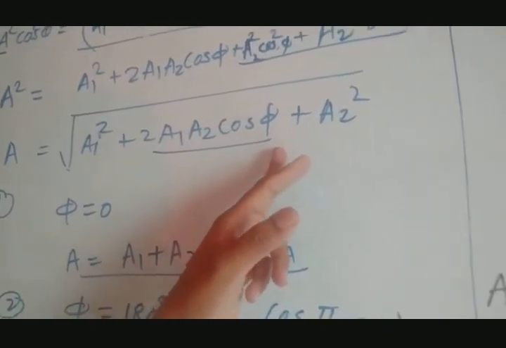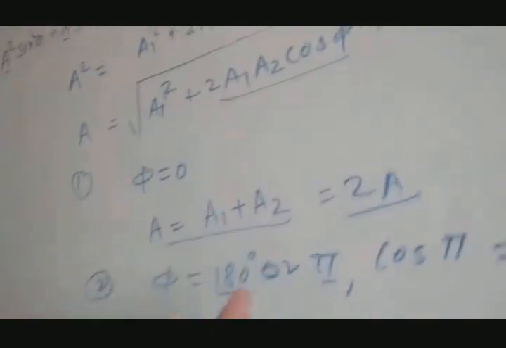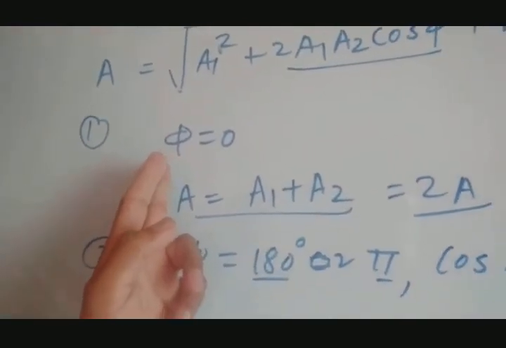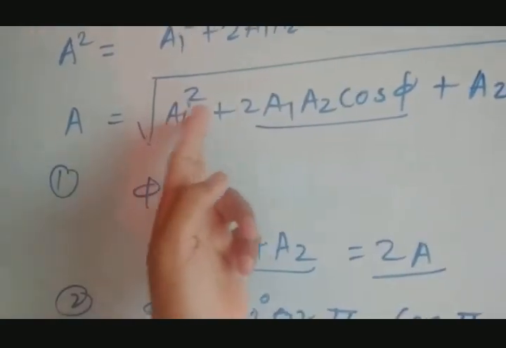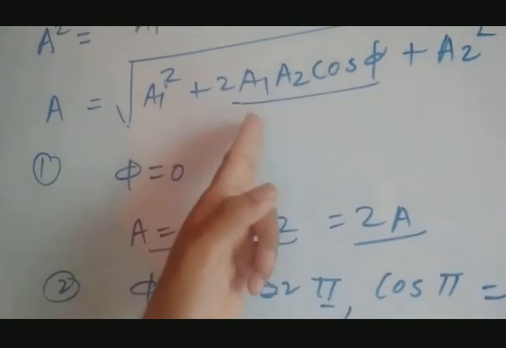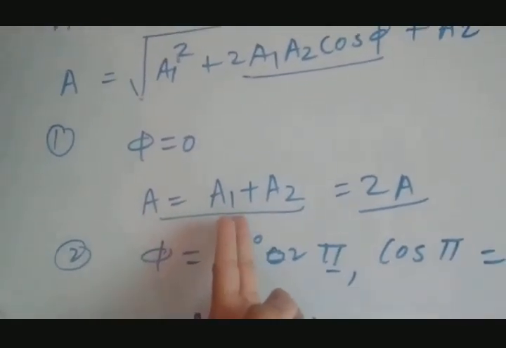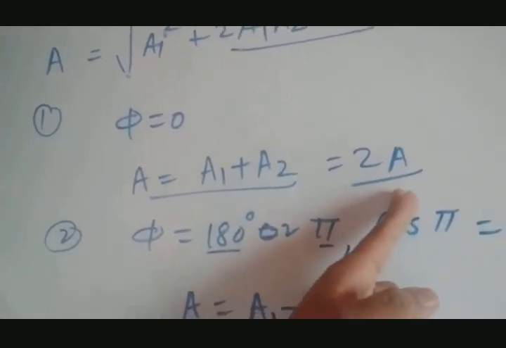Okay, why is it phi 1 minus phi 2? Because there we have considered phi 1 and phi 2. That's why. Let's go to the two conditions. When phi is 0, the two waves are in phase. If they are in phase, cos of 0 is 1. So A1 square plus twice A1 A2 plus A2 square is what? Square root of (A1 plus A2) square. Outside the square root it is A1 plus A2. If A1 equal to A2 equal to A, then A plus A becomes twice A.